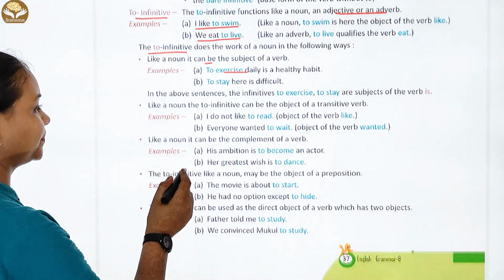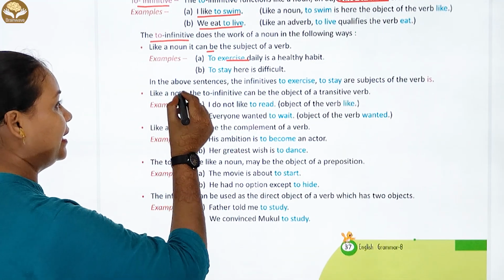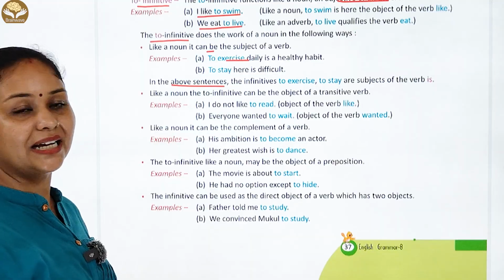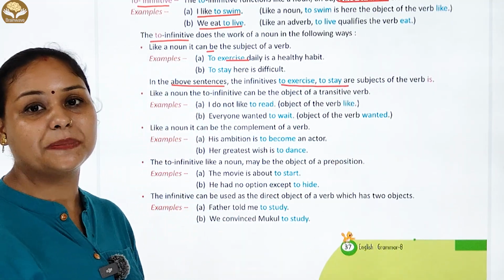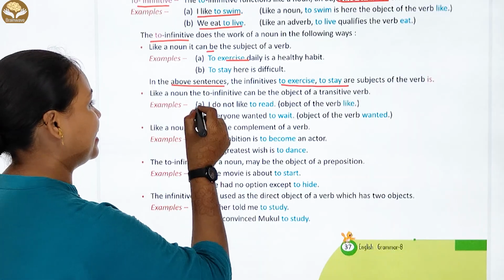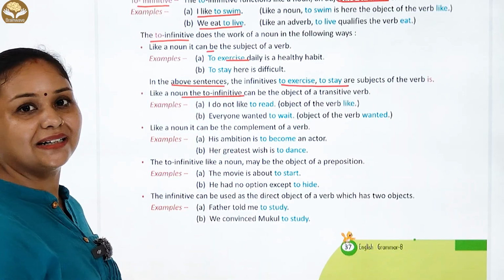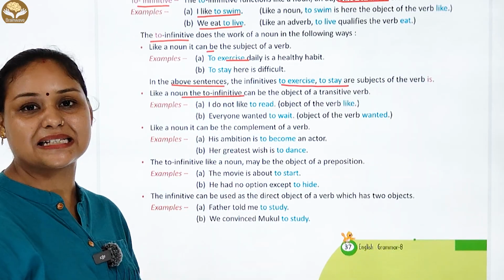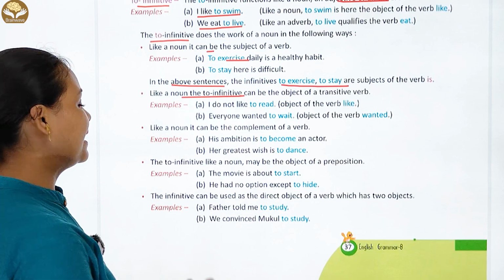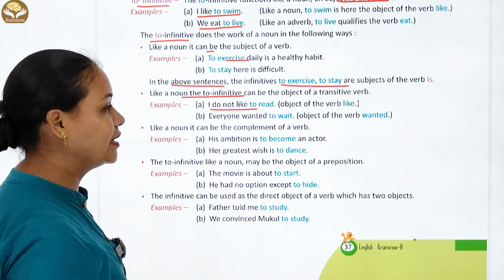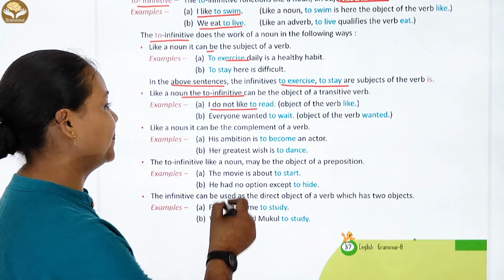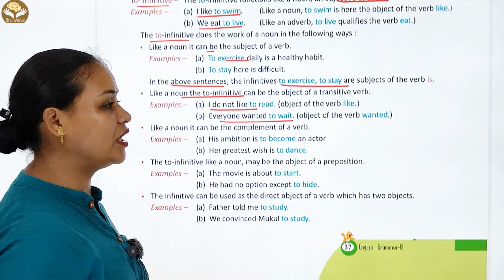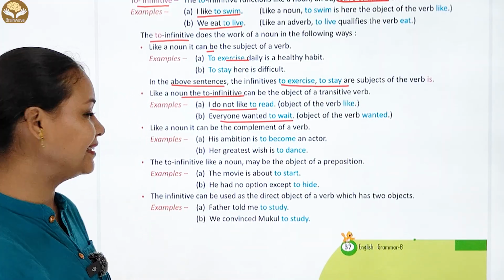चलिए आगे है. In the above sentences, the infinitives to exercise and to stay are subjects of the verb is. Like a noun, to infinitive can be the object of a transitive verb. Examples हैं I do not like to read. ये हो गया object की बात. Everyone wants to beat you, the object of the verb wants के साथ.